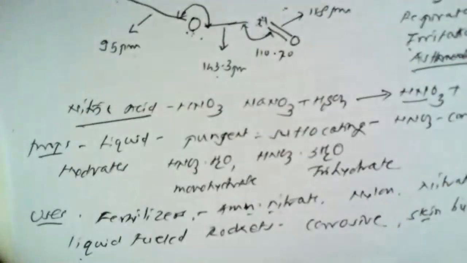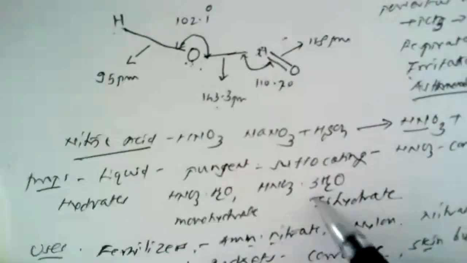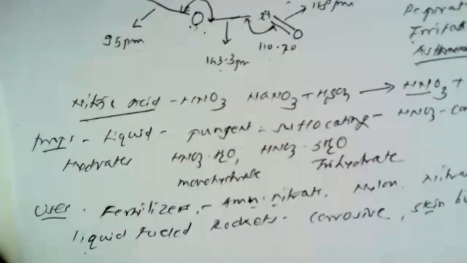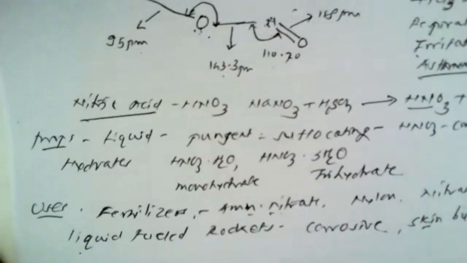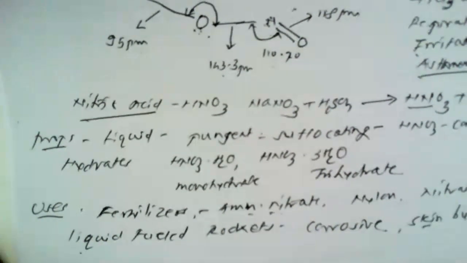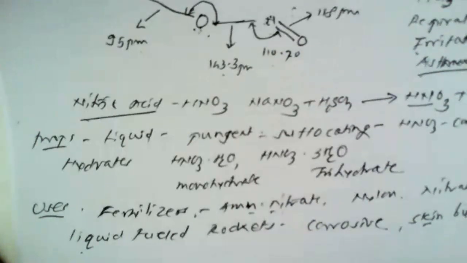Now, in this case, this oxygen-nitrogen-oxygen bond angle is found to be 114 degrees, which is lesser than the previous case, that is 110. Here, 114, a little bit in excess. And this oxygen-nitrogen-oxygen bond angle is found to be 130 degrees.